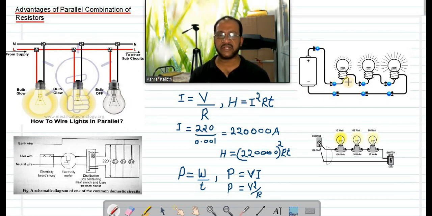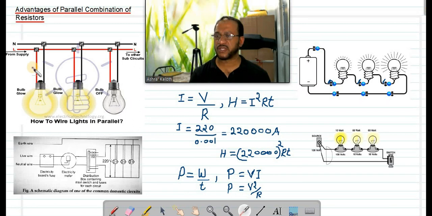Suppose I am connecting in series like this. And if I connect a switch here to operate this one, if I fix a switch here and one switch here and one switch here, there are three switches here. If I switch on the first one, this bulb will start glowing? No. Why not? Because here it is open, here it is open, so the current cannot complete the circuit. It is an open circuit, current will not flow.